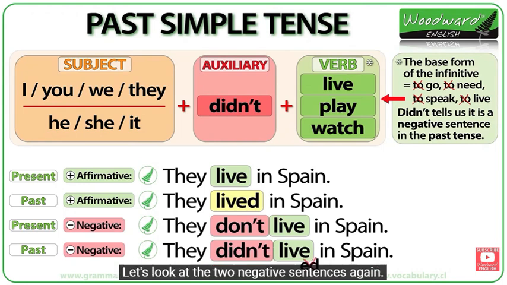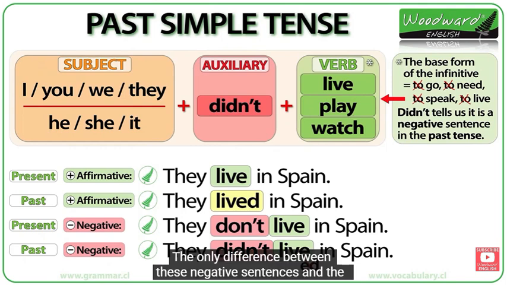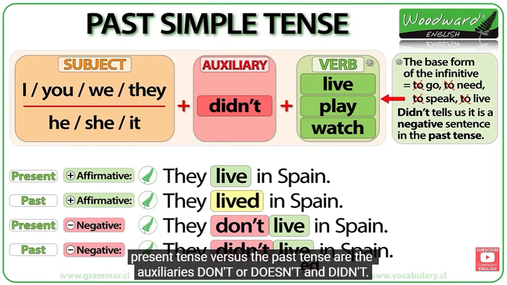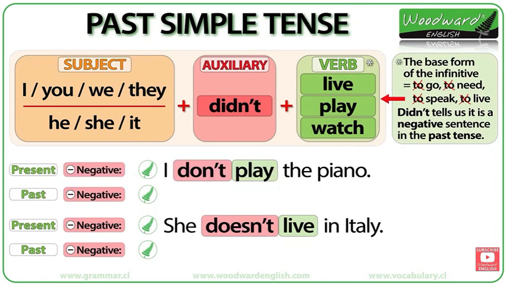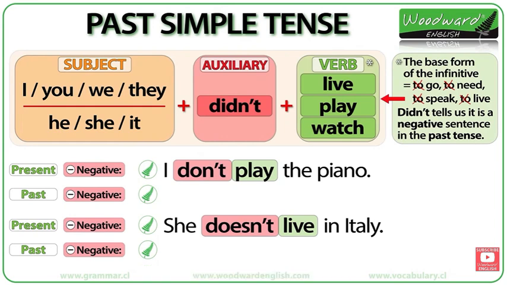Let's look at the two negative sentences again. They don't live in Spain. They didn't live in Spain. The only difference between these negative sentences in the present tense versus the past tense are the auxiliaries, don't or doesn't, and didn't. Change these negative sentences from the present tense to the past tense.